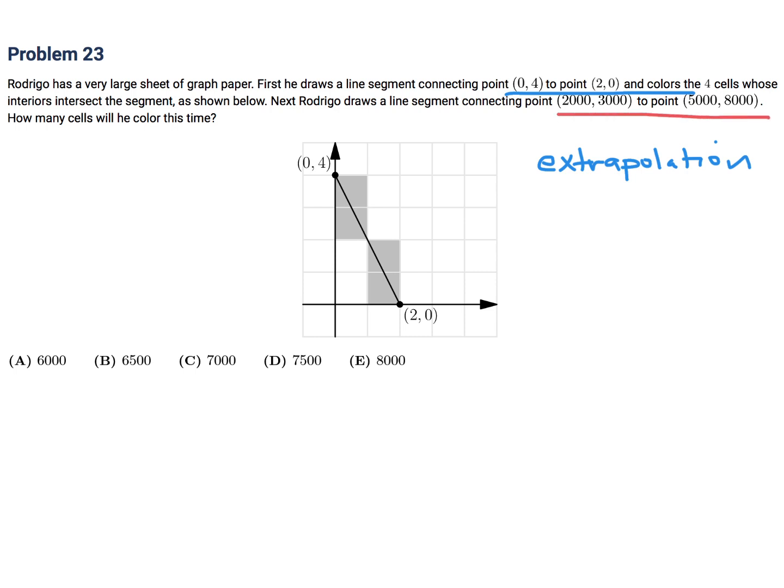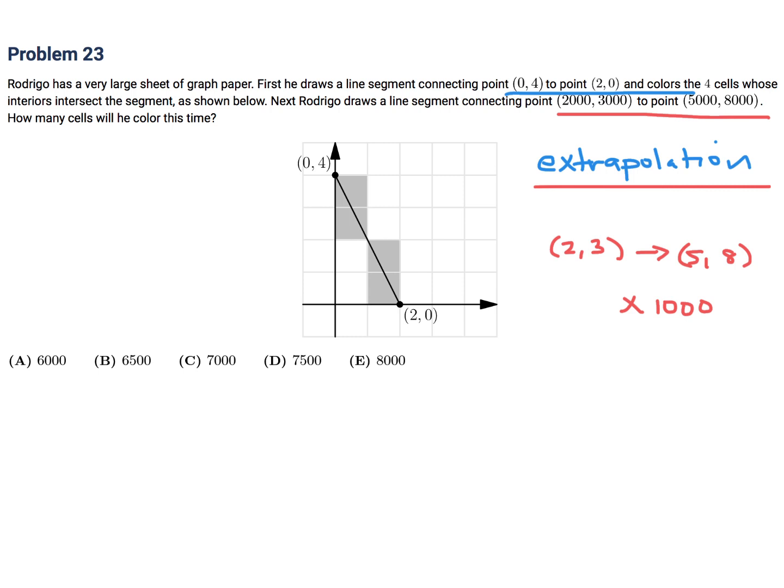So obviously I'm not going to draw that many, so I'm just going to do (2, 3) to (5, 8). And then whatever I get, I'll multiply by 1,000. That's what I mean by extrapolation. Okay, so let's do this carefully. (2, 3) to (5, 8). They've got such a nice grid, so let me just use this grid here.